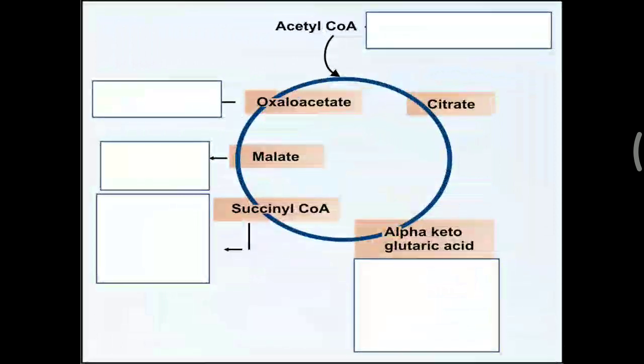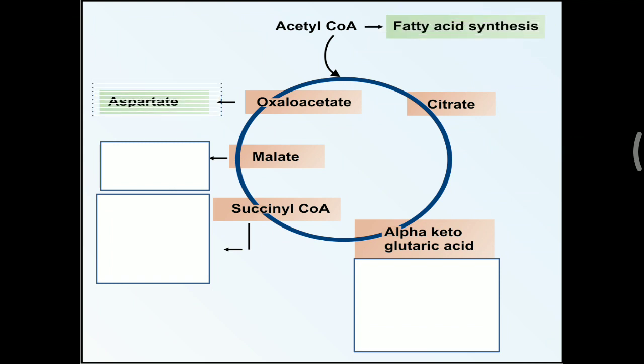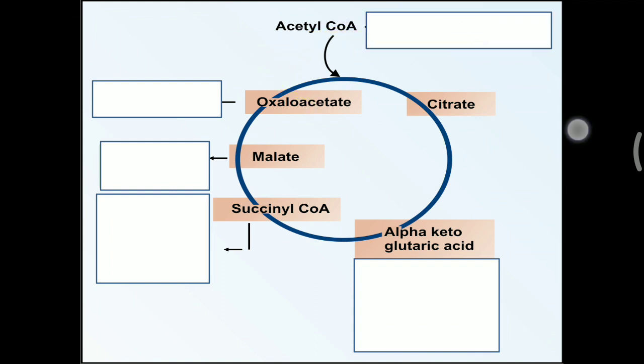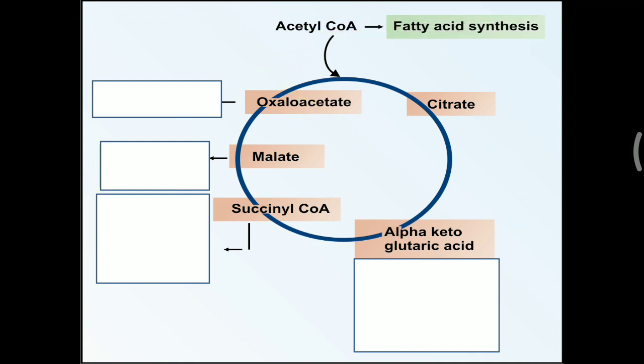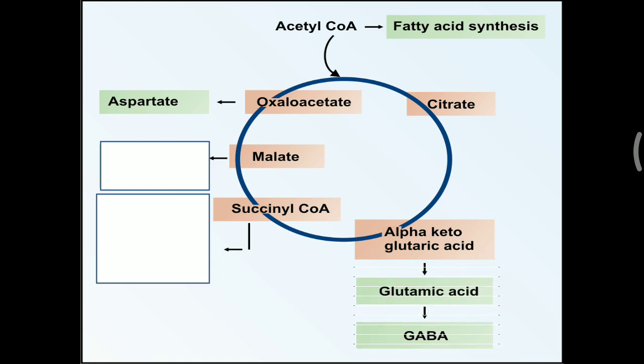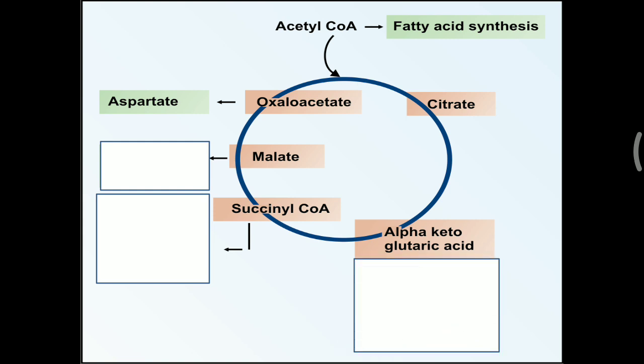So again, it is explaining this acetyl-CoA that can be utilized for the fatty acid as well as cholesterol formation. Oxaloacetate is a 4 carbon molecule that can be used to make the aspartate molecule. One more, that is alpha ketoglutaric acid, that is 5 carbon, but from that 5 carbon glutamic acid is generated, and that can be utilized for the formation of GABA, an important neurotransmitter.